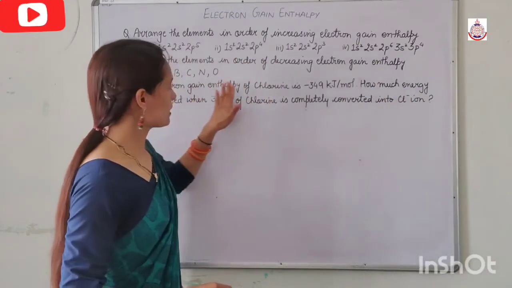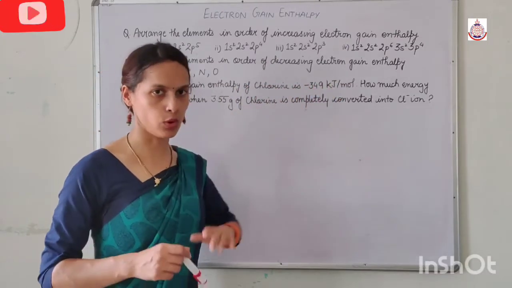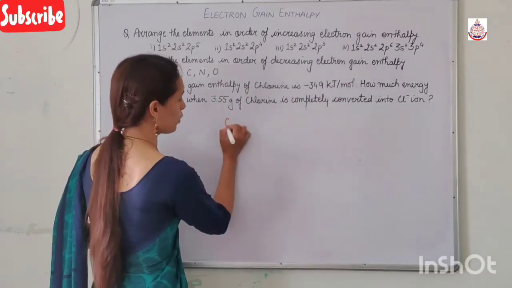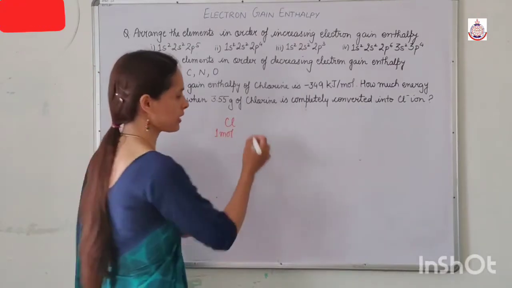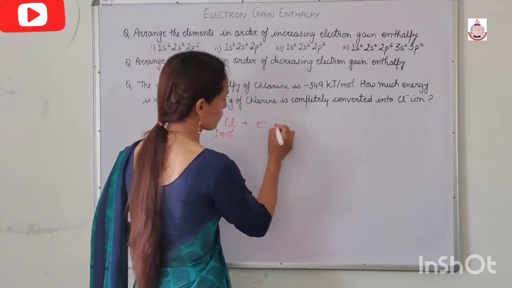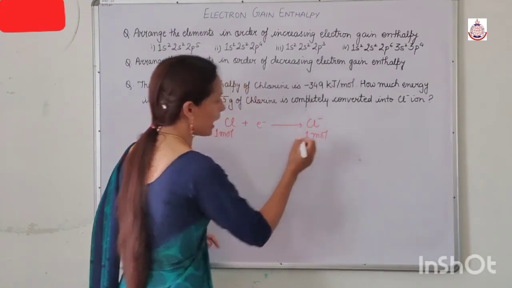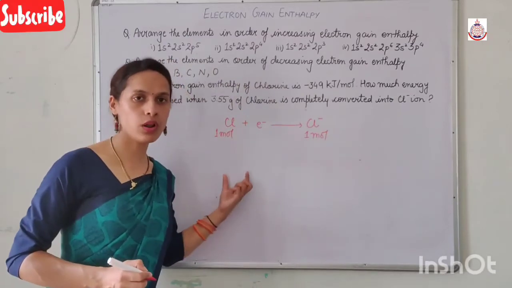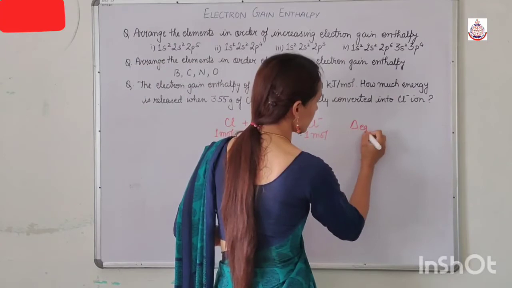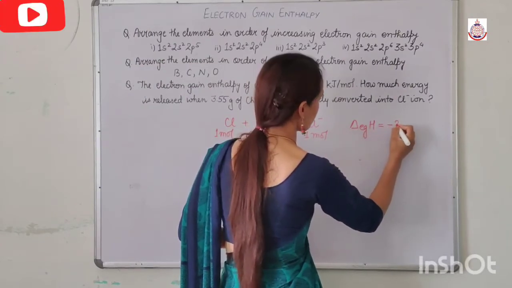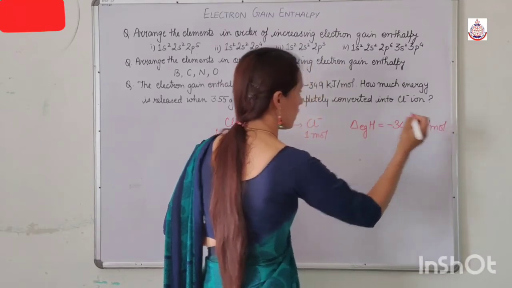It means we have 1 mole of chlorine atoms, and this 1 mole of chlorine atoms is converted into 1 mole of chloride ions. And for this conversion, the delta EgH becomes minus 349 kilojoule per mole.